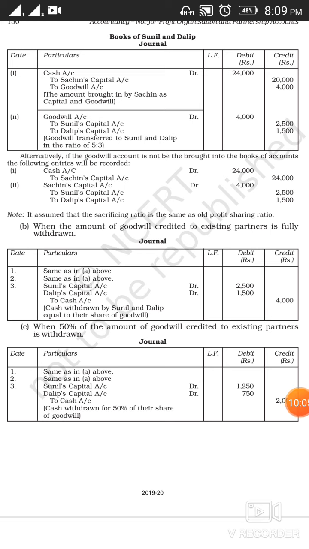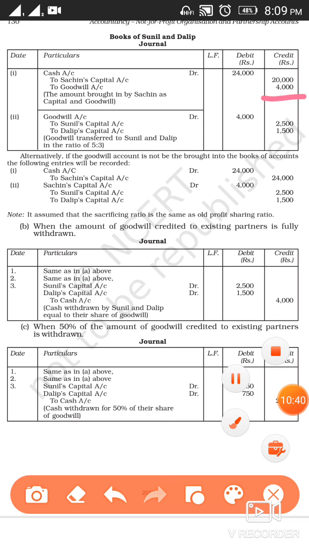Your entry will be cash account debit to Sachin's capital account 20,000 and to premium for goodwill account 4,000, and the total of 24,000 will be transferred to cash account as 24,000 is coming into the business. 20,000 is the capital brought by the new partner Sachin, so it will be credited to Sachin's capital account, and 4,000 has been brought by him as his share of premium. So 20 plus 4, 24,000.